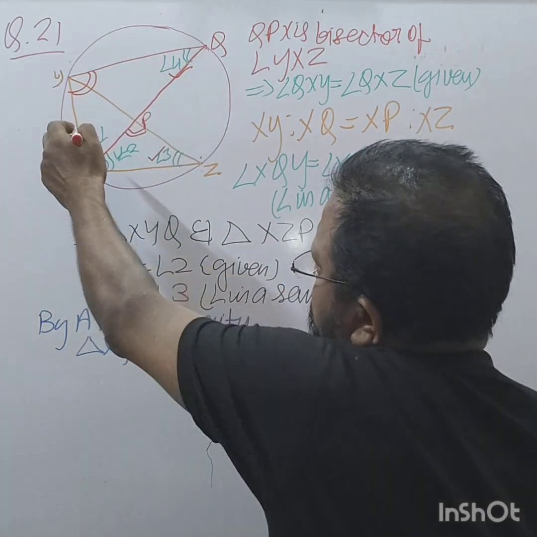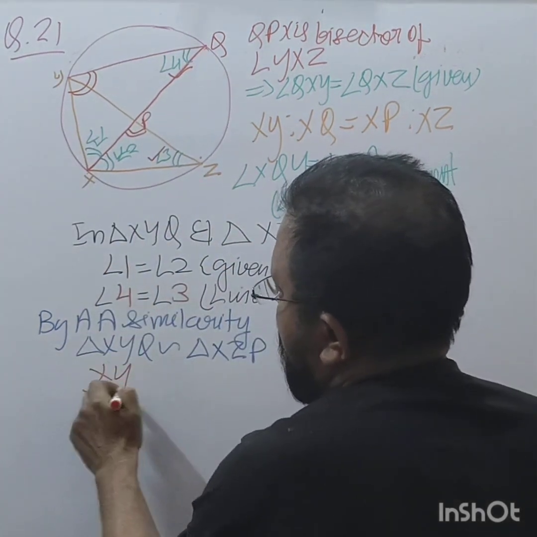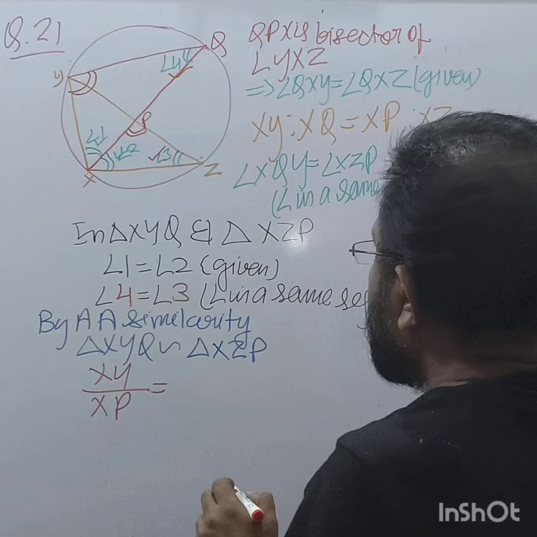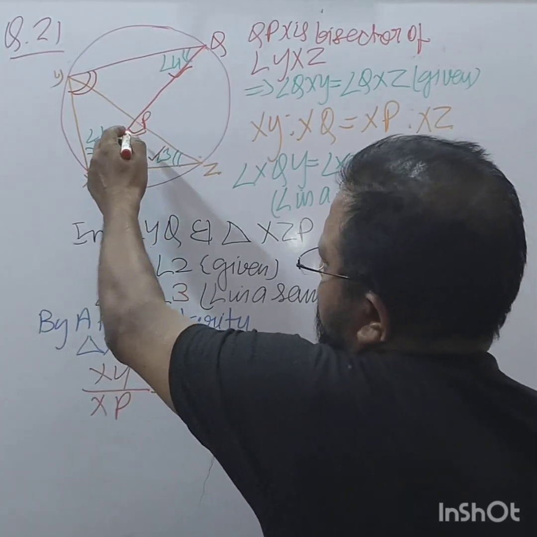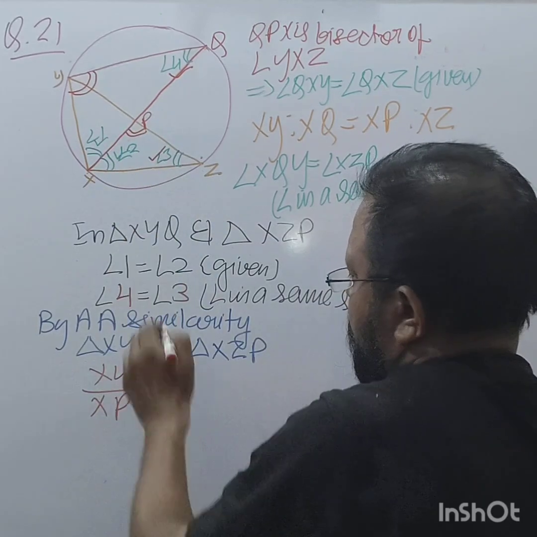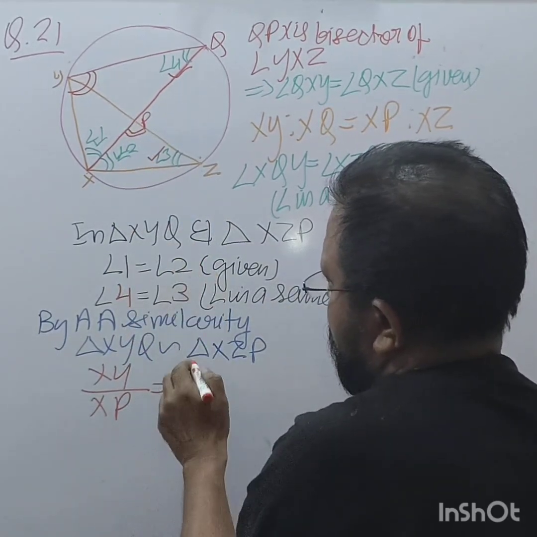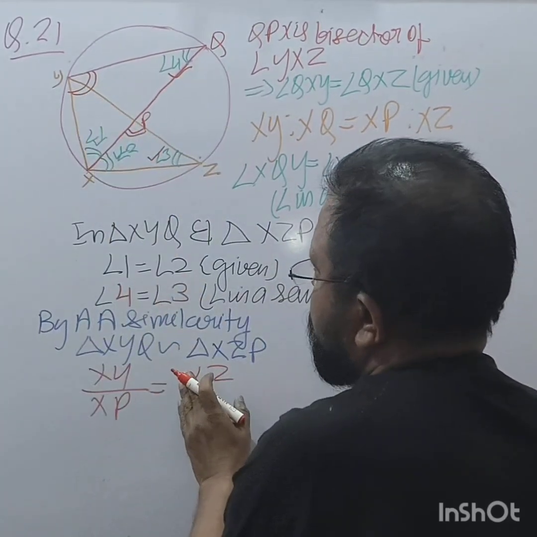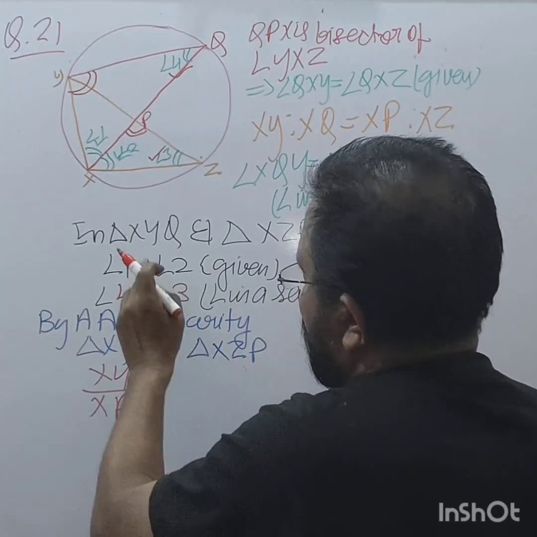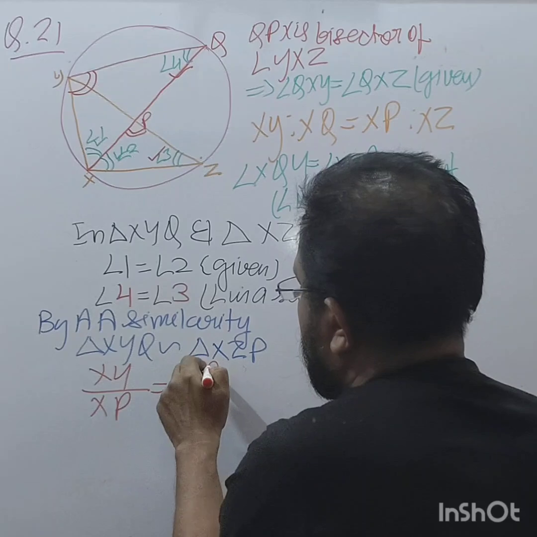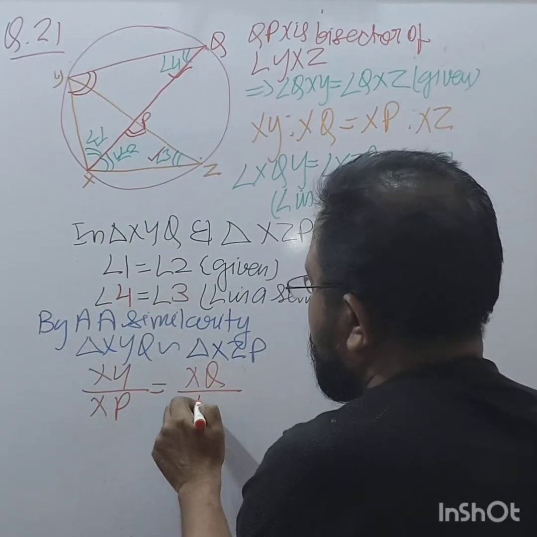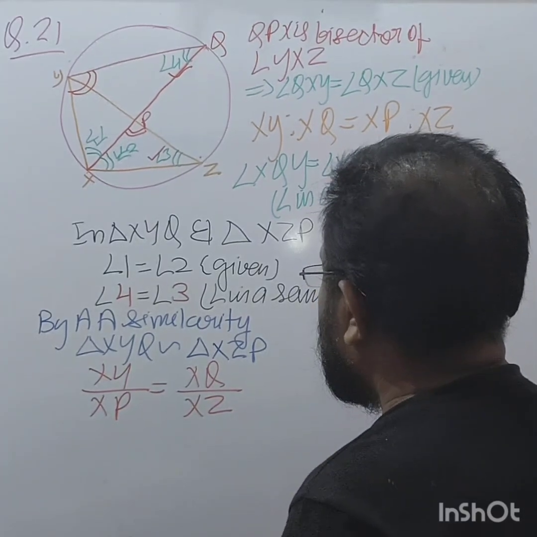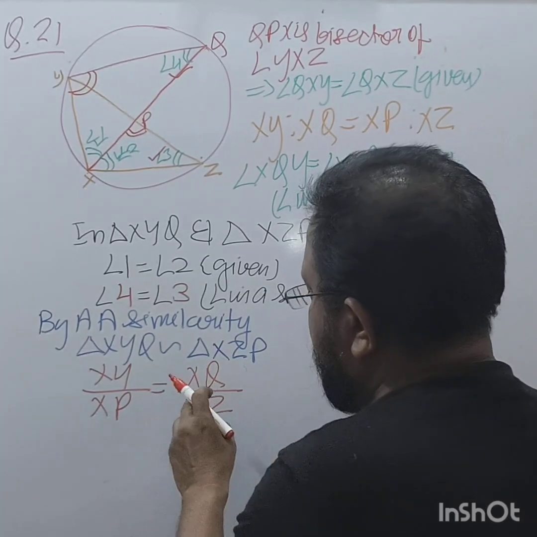The angle 4 opposite side is XY, upon angle 3 opposite is XP, is equal to angle, this is opposite to what? XZ. No, XY. Opposite to 4 was XY, so opposite to that we take XQ, upon the opposite of this, XZ, right? Then what happens?